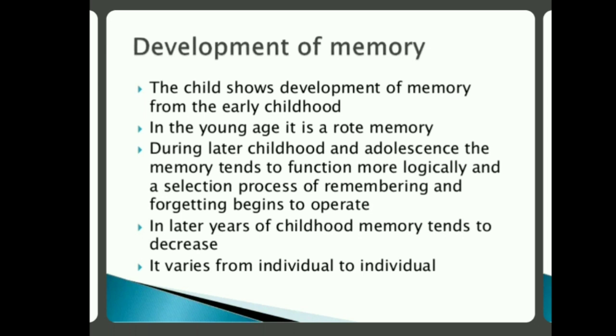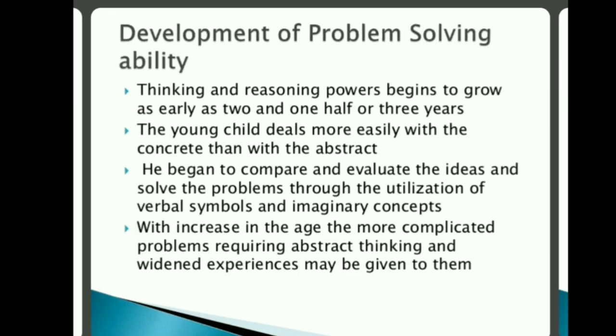In later years, memory tends to decrease. When he becomes an adult, the capacity of remembering something starts to fall, and it varies from individual to individual. Then the development of problem solving ability, or thinking and reasoning. Thinking and reasoning powers begin to grow as early as 2.5 or 3 years. So we can say that from early childhood, thinking capacity starts to grow in the child.